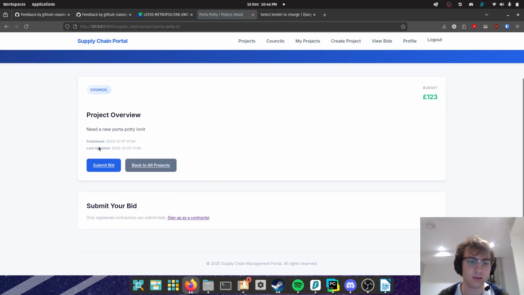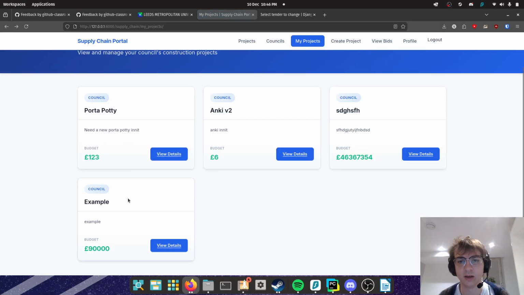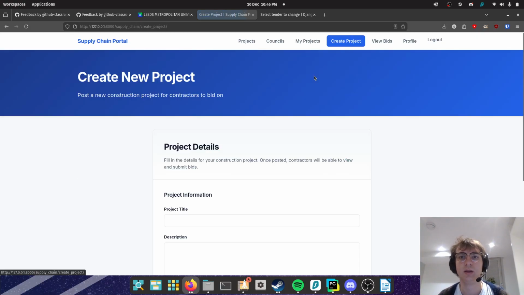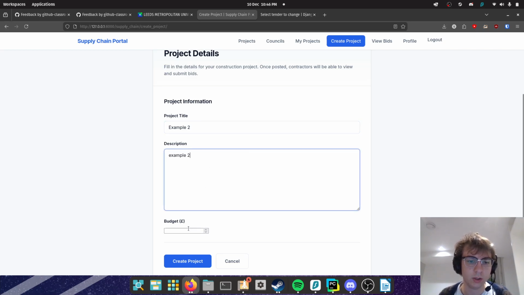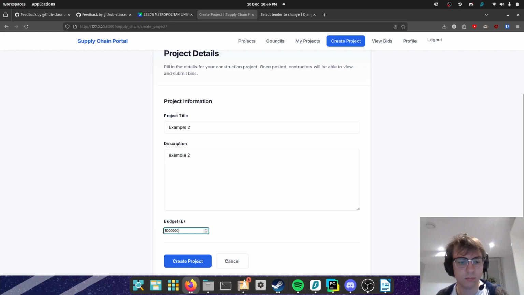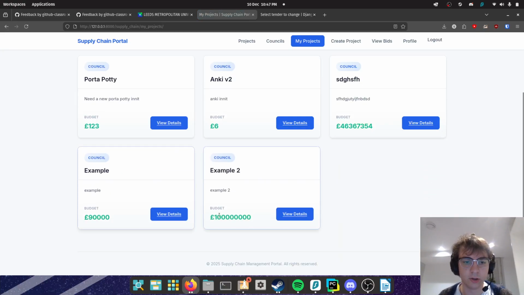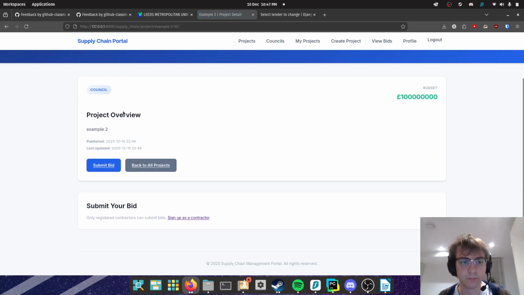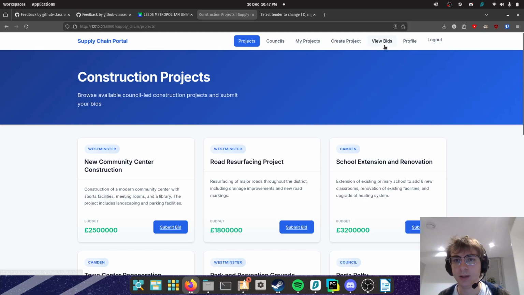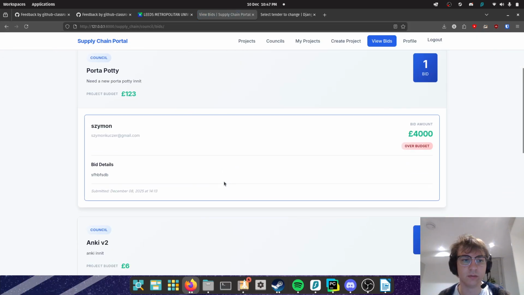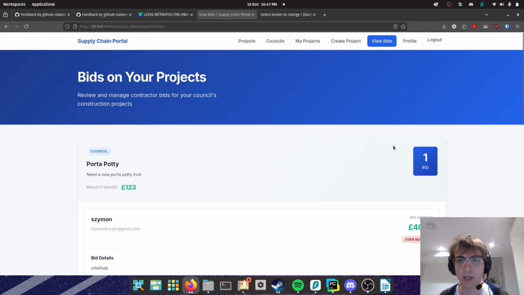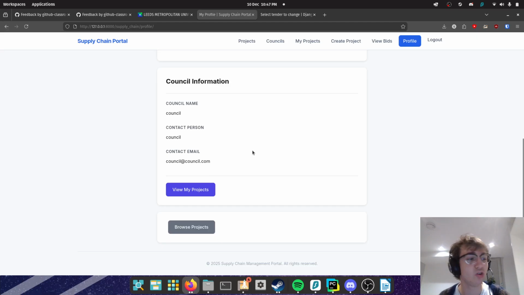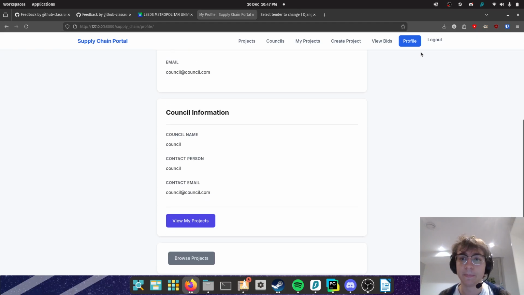This is my project. It brings you back to the same thing if you press view details, but it just lists your projects. Create projects, I'll just create example 2, and then we'll give this like 1 million, I don't know how much that is, and then if we view details, example 2, there we go, budget. View bids, you can see the bids that have been made, it's just randomness, and then it tells you if it's over budget or not. You can see how many bids have been made, just one for all of them, but I'll make 2 bids on something, because why not?